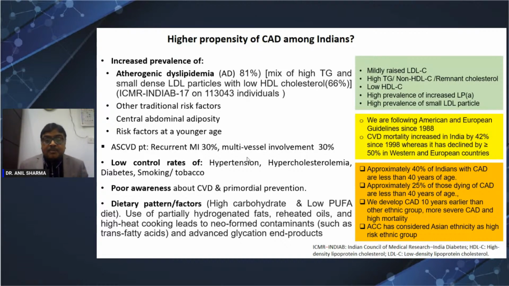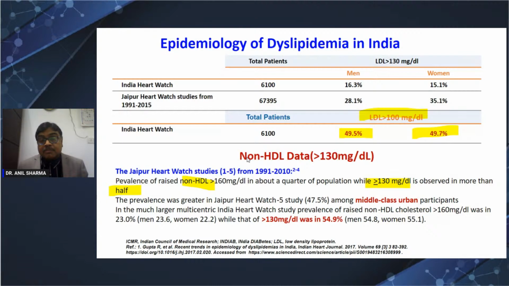The other thing is dietary pattern. We eat more carbohydrate, low polyunsaturated fatty acids, and we use partially hydrogenated fats and reheated oils, and high-heat cooking is there. We develop heart diseases at younger ages, and our diseases are increasing. So we are at more risk. That is the prevalence.